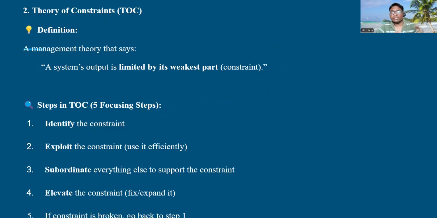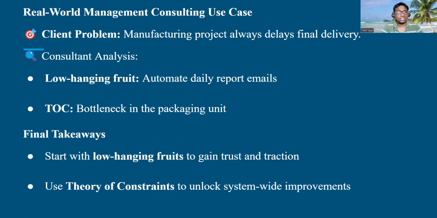Then elevate the constraint: if the constraint is still limiting, we need to expand it or replace it with another system. If the constraint is broken, go back to step one. As I said before, you will be replacing the system, expanding it, or fixing the machine. You can take it as a machine.